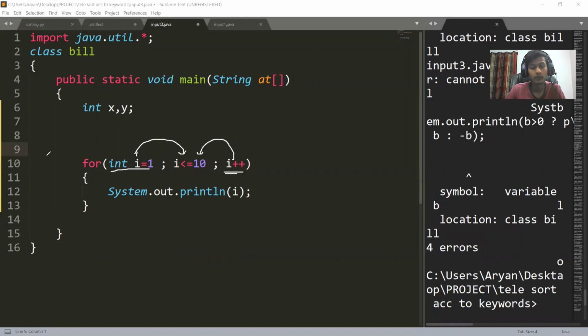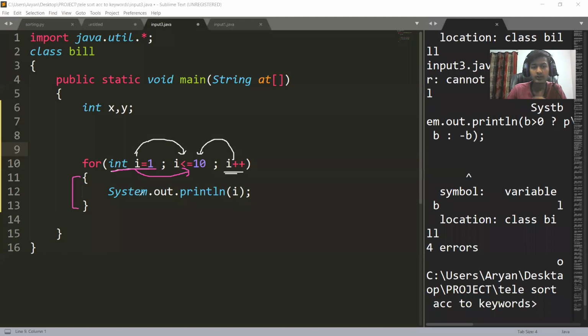So what is the initialization phase? In the initialization phase, the value of the variable is first initialized and then the condition is checked. Clear? After the condition is checked, the body of the loop is executed, if the condition is true, definitely.